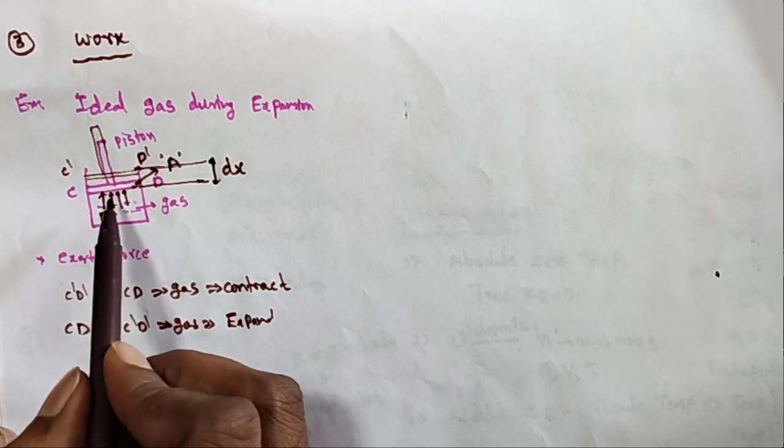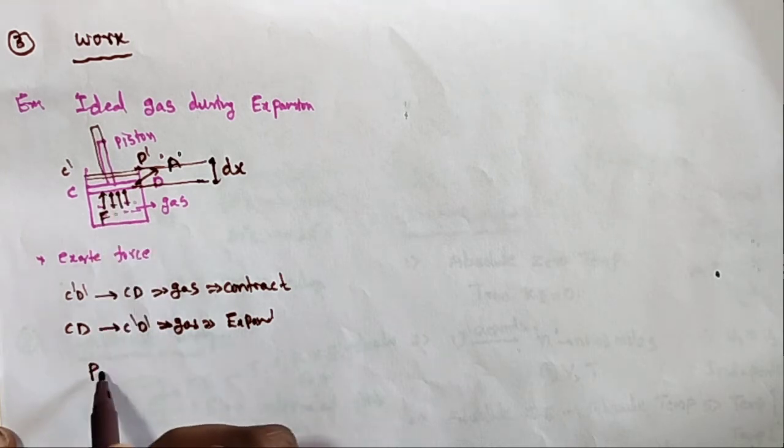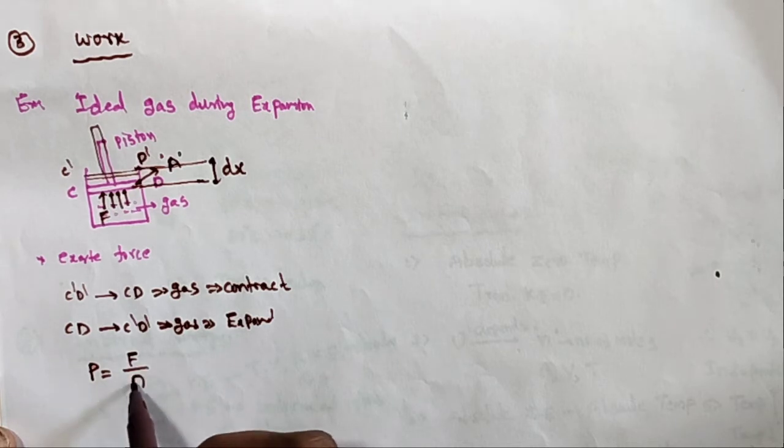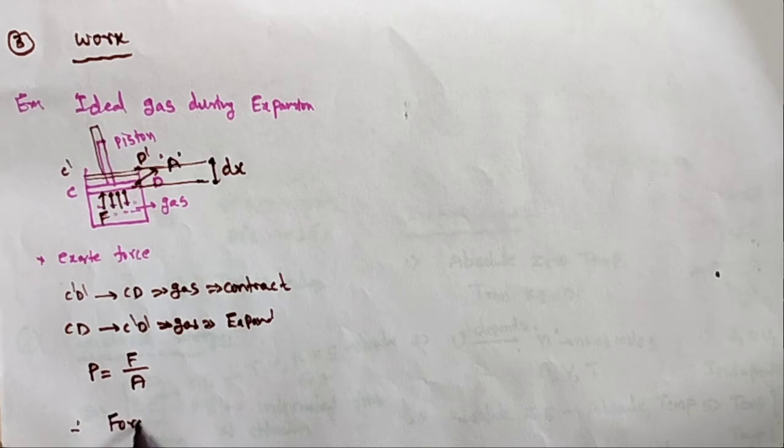In this case, how much pressure and how much force is acting? We know that pressure is equal to force per unit area. Therefore the force exerted by the gas on the piston is F equals PA, where P is the pressure and A is the area.